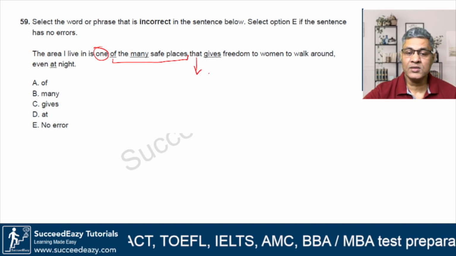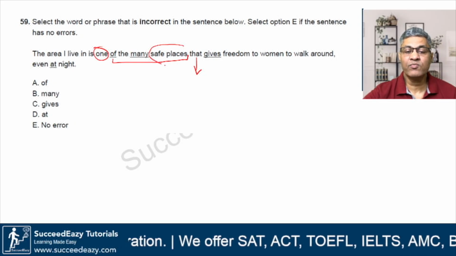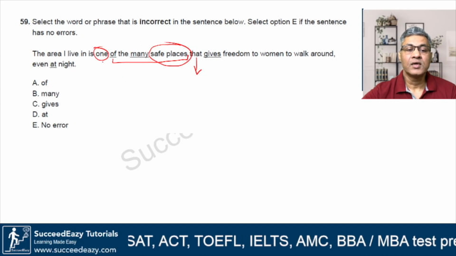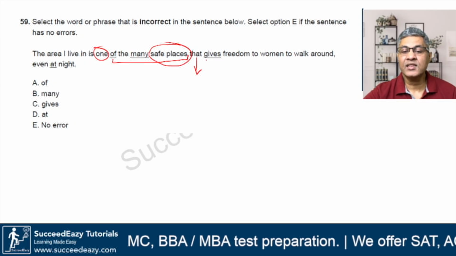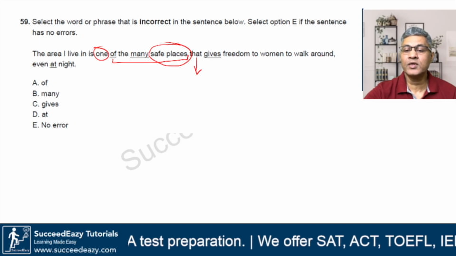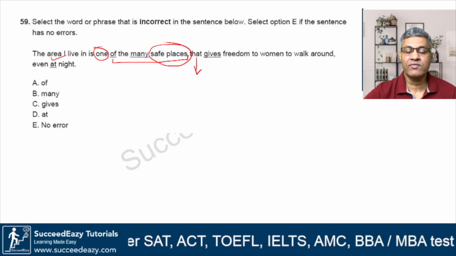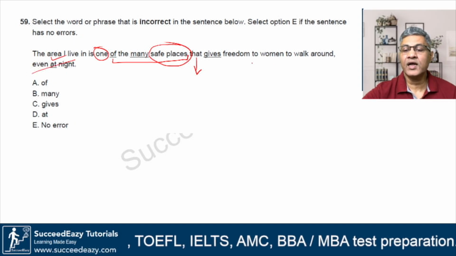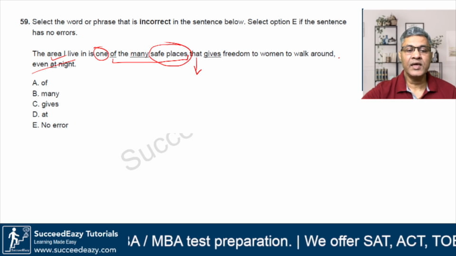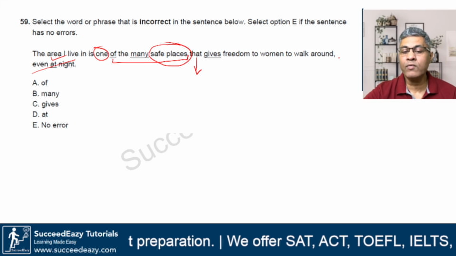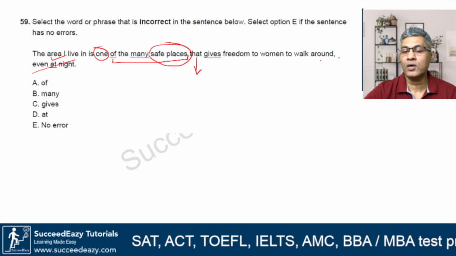All right. So that, what is the antecedent of that? Is it one or is it the safe places? What is it? Think about it. The area I live in is one of the many safe places that gives freedom to women to walk around even at night. Now you can ignore even at night and put a full stop here to simplify the meaning. The area I live in is one of the many safe places that gives freedom to women to walk around.